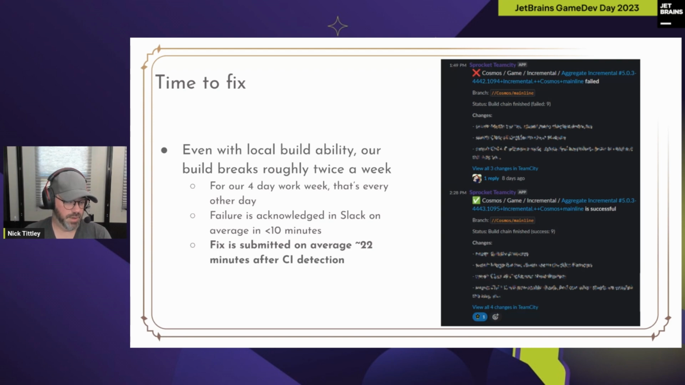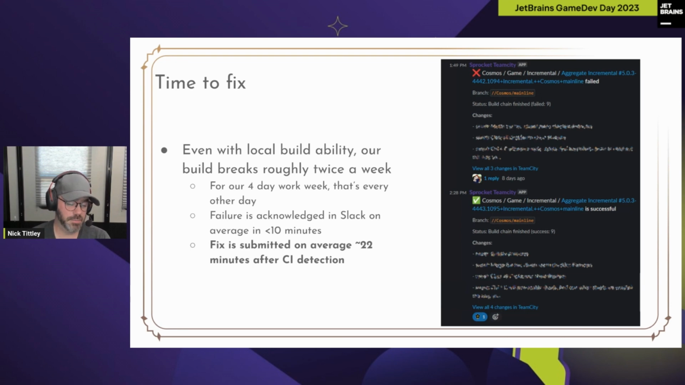Now, we track the average time to acknowledge a failure, and it's about 10 minutes, which is great. This is post CI notification. And the incredible metric that we found is that we submit a fix on average 22 minutes after a break. And that is very, very fast. The credit for that is because we don't have too many changes, because the developers themselves are looking at this channel, they have full context.